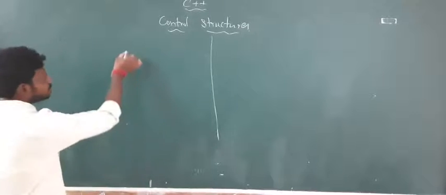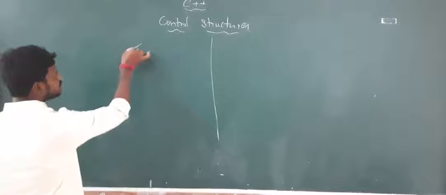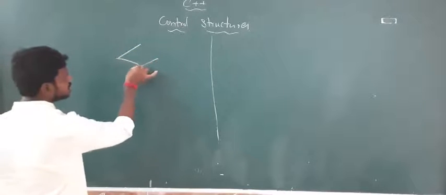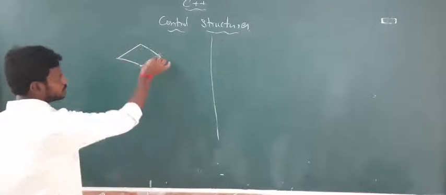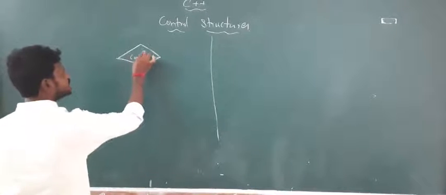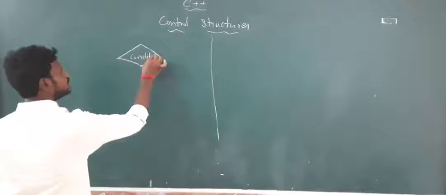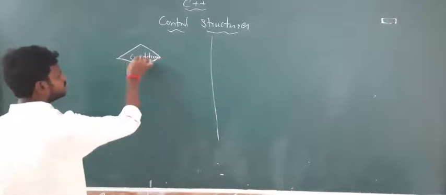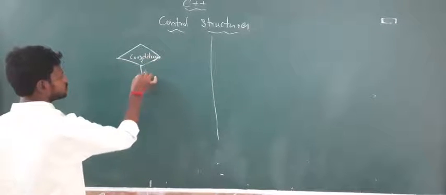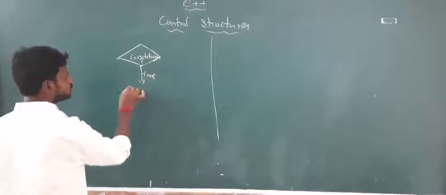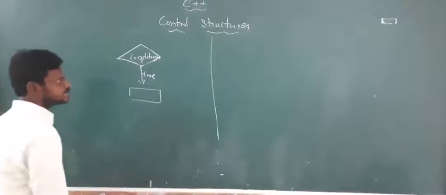Now see, for the if condition I can draw a flowchart like this. The condition will be shown in what? In a flowchart we use a rhombus. If the condition is true, then do this and then go for the remaining part.